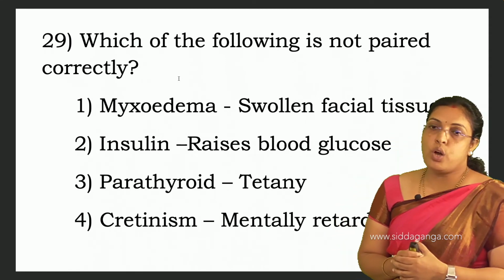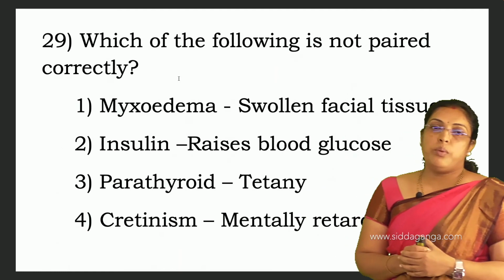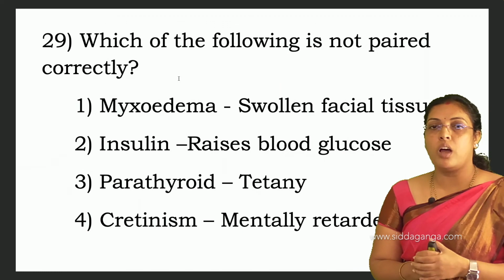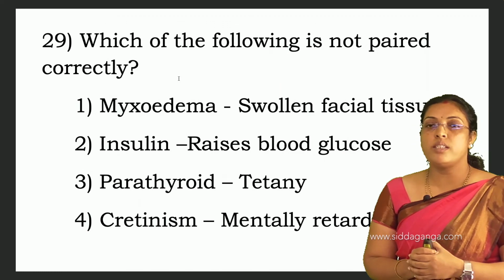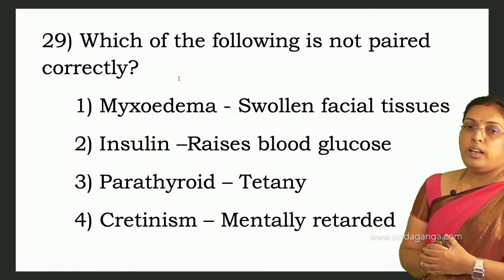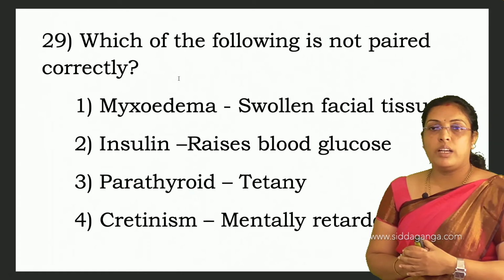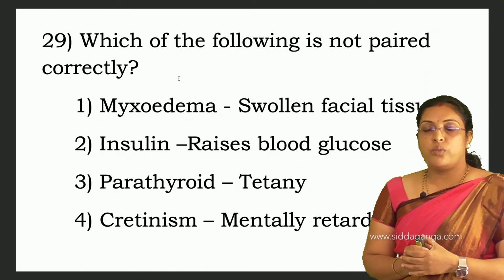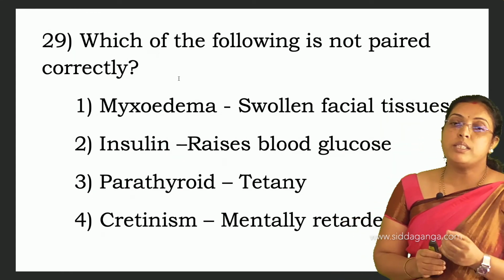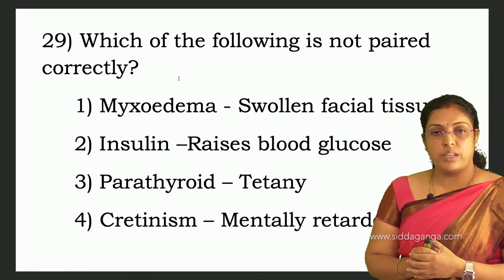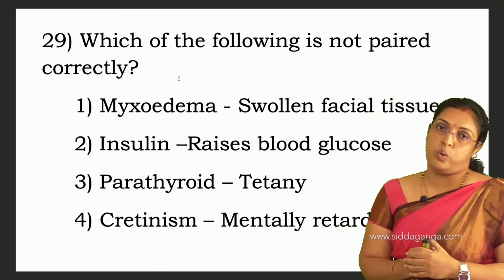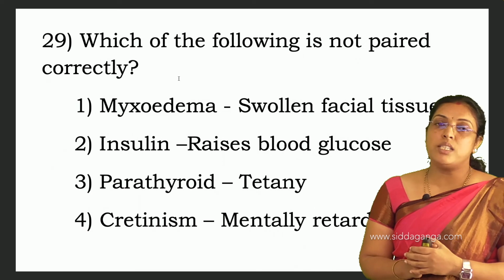Which of the following is not paired correctly? They are given myxedema. Edema means swollen facial tissues because of the accumulation of fluid. Insulin raises blood glucose level, that is given. Parathyroid, tetany. Then cretinism, mentally retarded. What they have asked is which is not paired correctly. We know that myxedema, swollen facial tissues, is correct. Insulin raises blood glucose level? No, insulin decreases blood glucose level. So second is the answer for 29th.